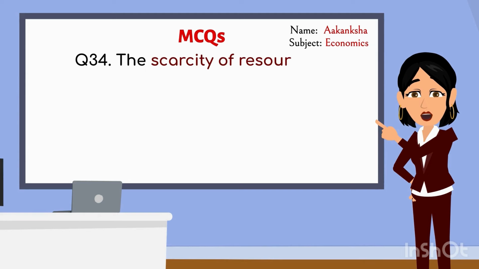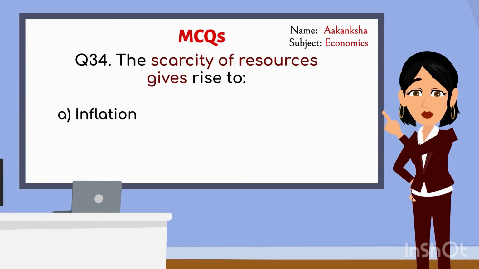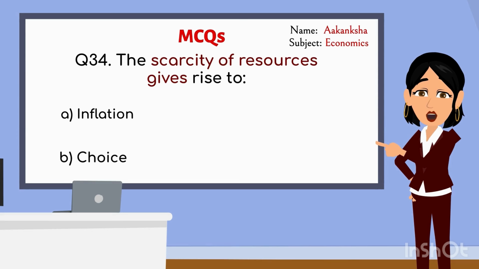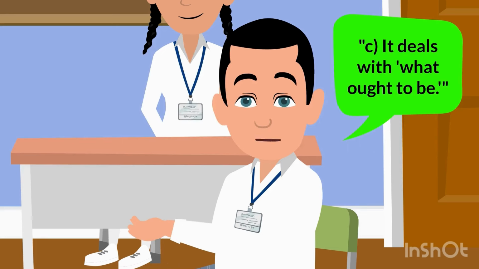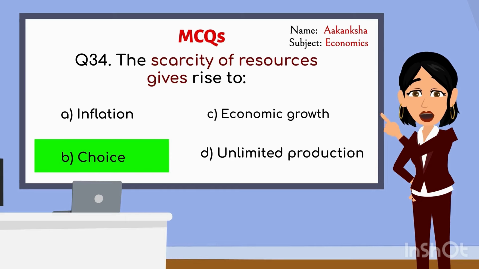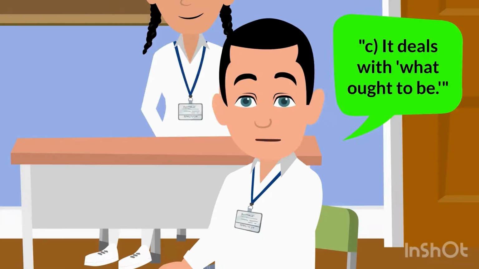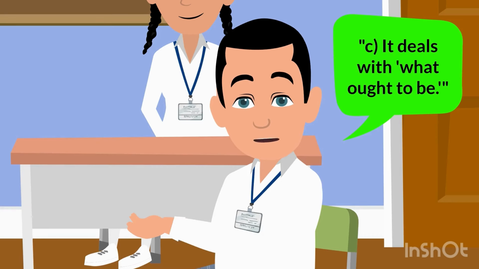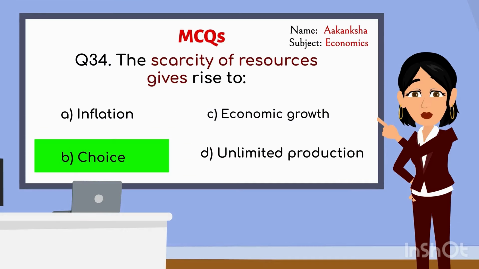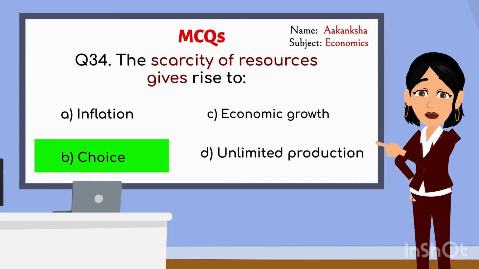The scarcity of resources gives rise to A. Inflation. B. Choice. C. Economic growth. D. Unlimited production. The scarcity of resources gives rise to B. Choice. Correct. Why do you think scarcity leads to choice? Because when resources are limited, we have to decide how to use them wisely, choosing between different goods and services. Exactly. Scarcity forces us to make choices about how to allocate our limited resources.